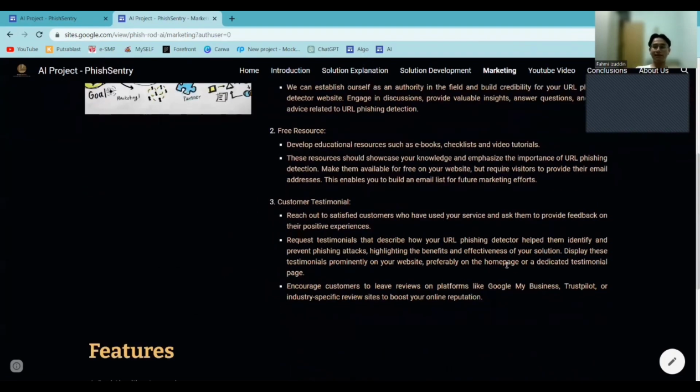After that is customer testimonials. By reaching out to satisfied customers who have used our service, we ask them to provide feedback on their positive experiences. We can request a testimonial describing how our URL phishing detector helped them identify and prevent phishing attacks. We can highlight the benefits and effectiveness of our solution.